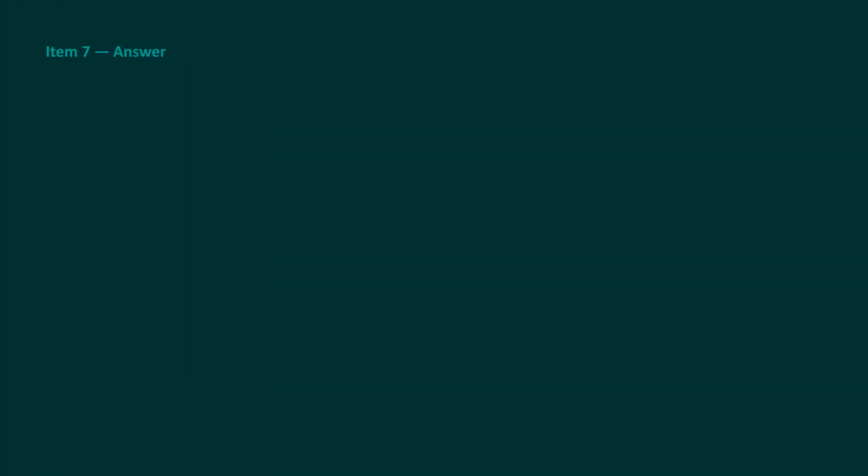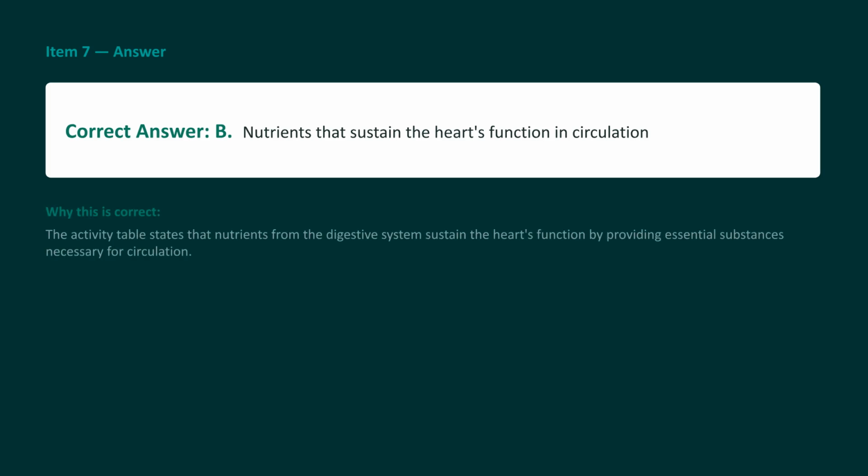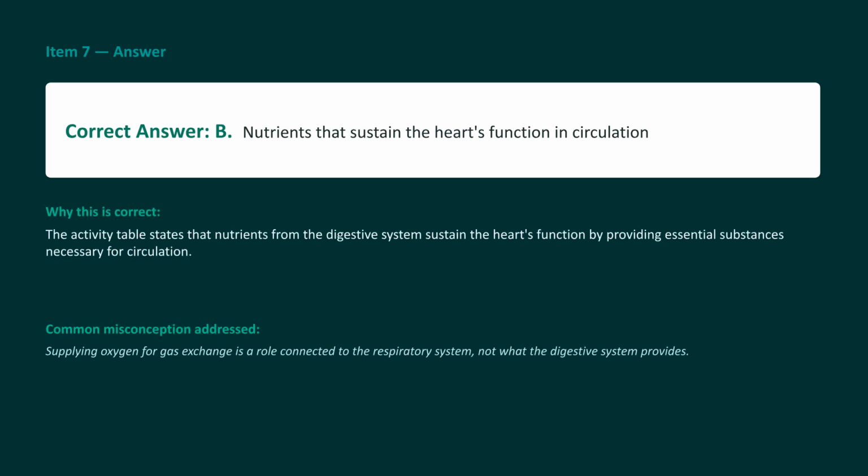The correct answer to item 7 is B, nutrients that sustain the heart's function. The heart is a muscle that constantly pumps blood, and just like any other muscle, it needs fuel. The digestive system breaks down food to supply those exact nutrients to keep the heart beating. Why is choice A wrong? Supplying oxygen for gas exchange is the duty of the respiratory system, not the digestive system.